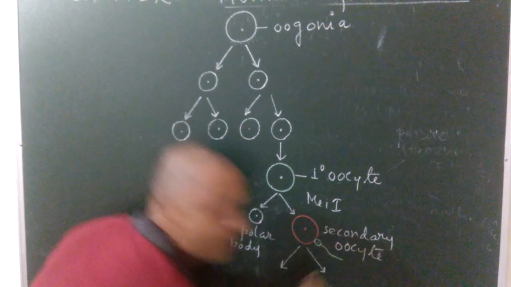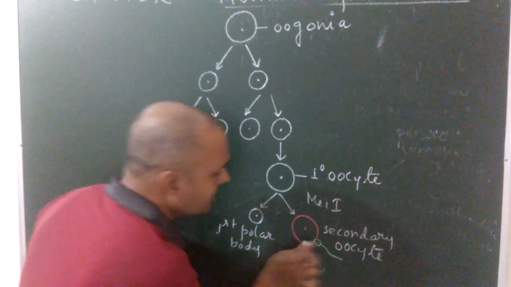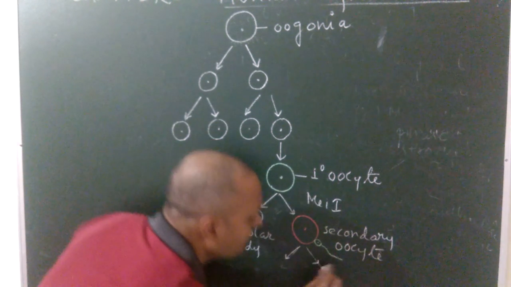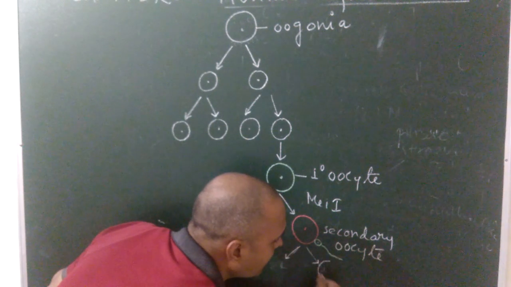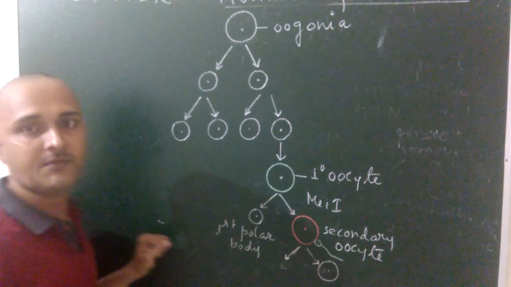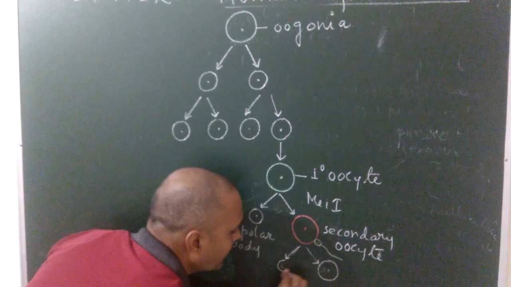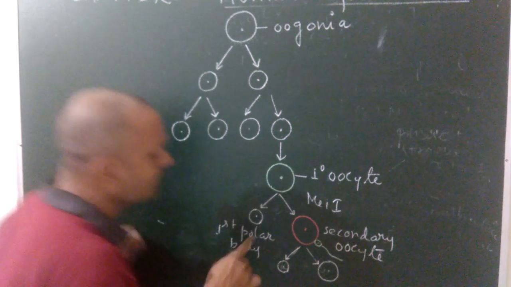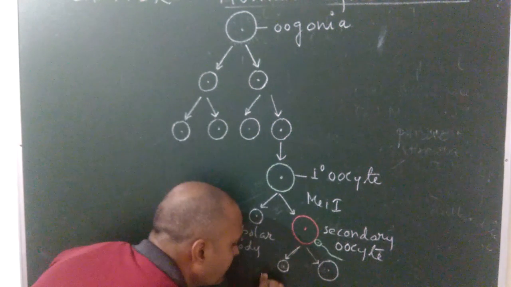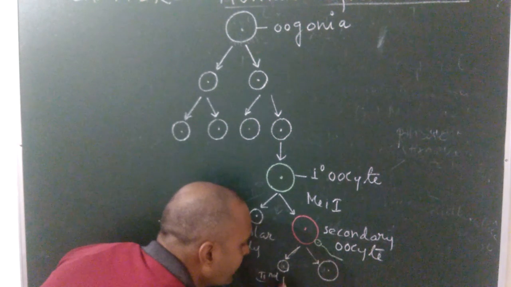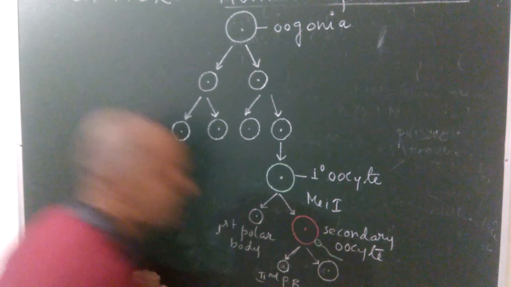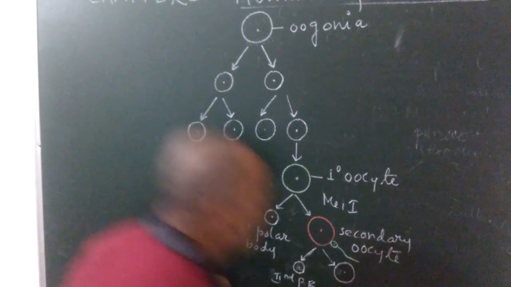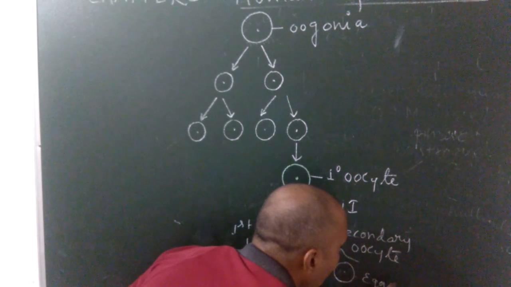There is formation of the female gamete, that is egg, and unequal division again takes place, forming the second polar body. So this is the first polar body, this is the second polar body, and this is the female gamete, that means egg or ovum.